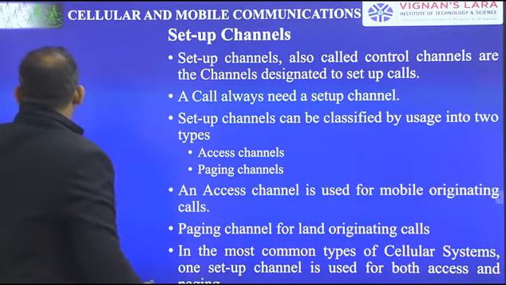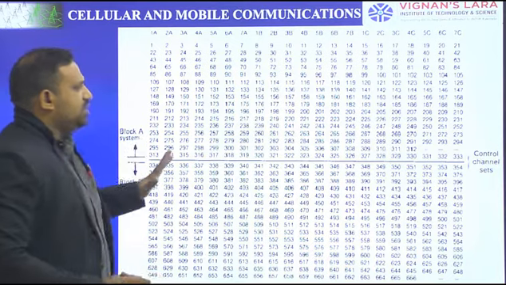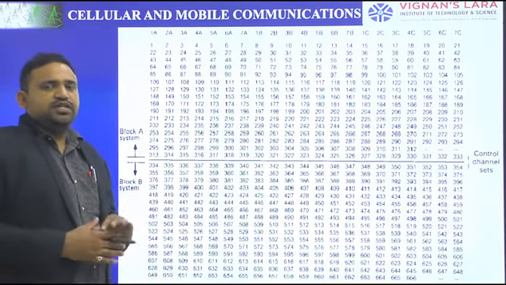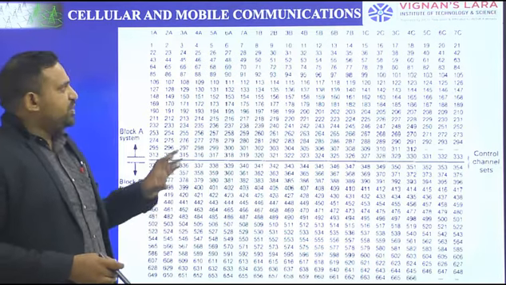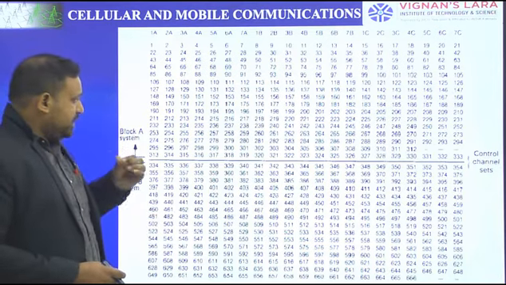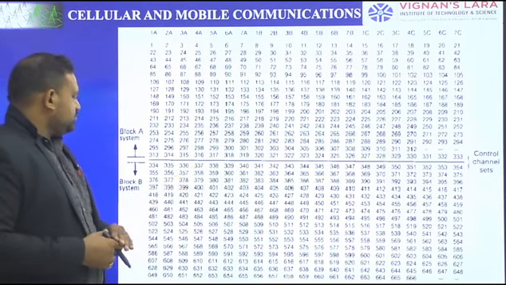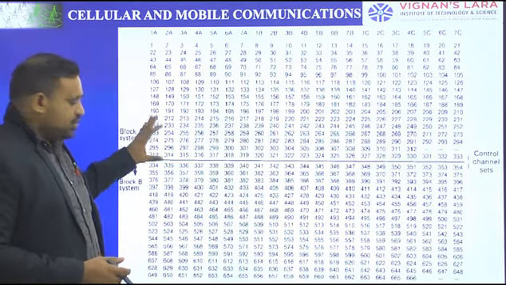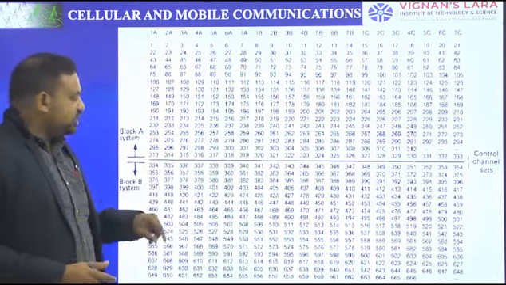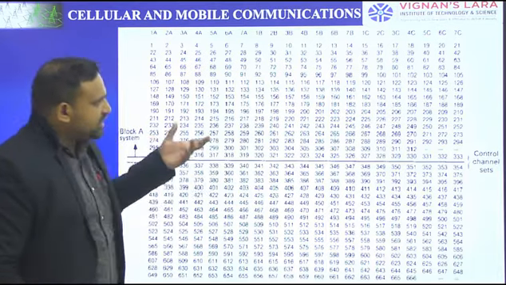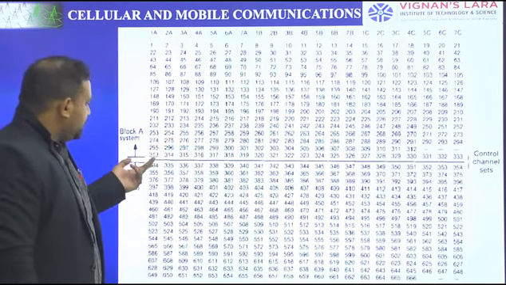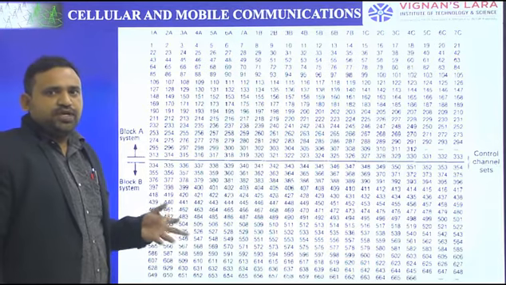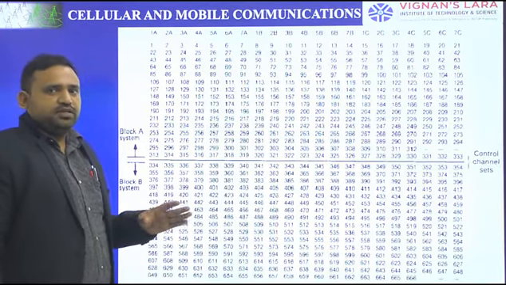The frequency chart. See, this figure is the main thing for all this discussion. In the previous class, I have already shown this figure. It is a frequency management chart and it explains what is meant by subsets. What are the setup channels? How many setup channels are in block A system? 21, and in block B system there are also 21 setup channels. From 313 to 333 in block A are the setup channels, and 334 to 354 are the setup channels in block B. I am repeating, this figure is important.